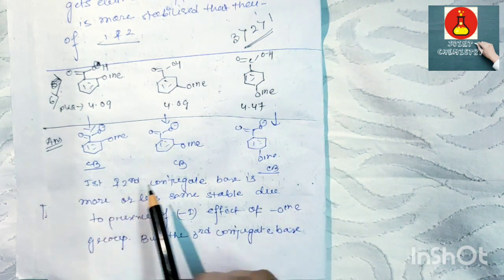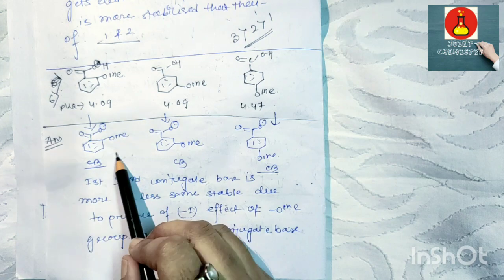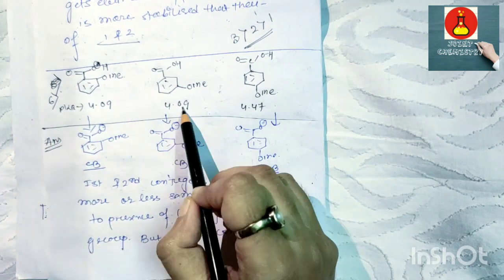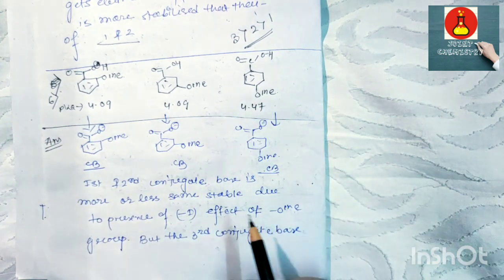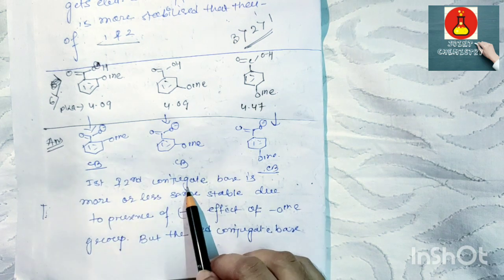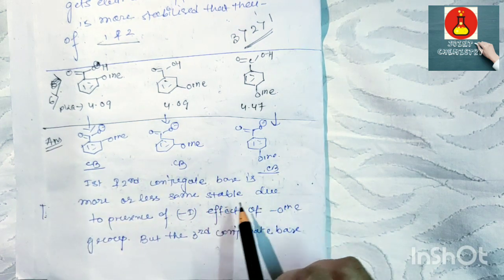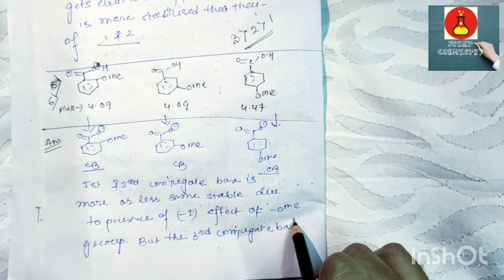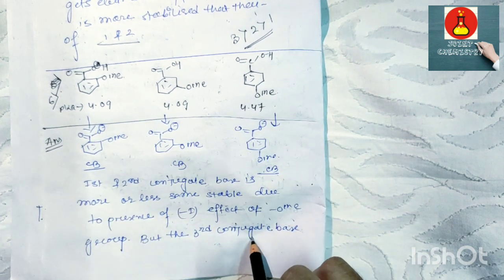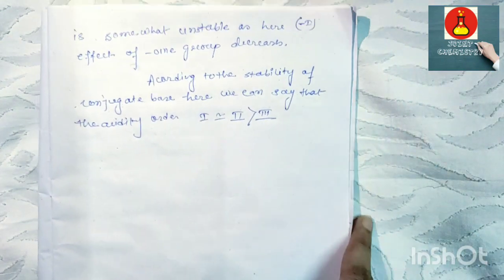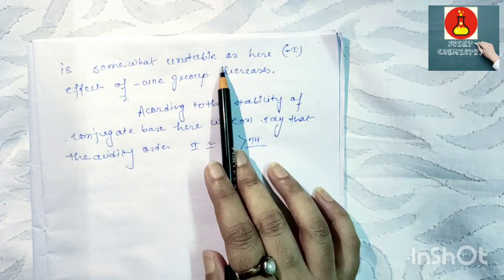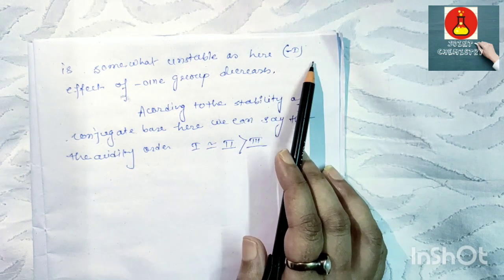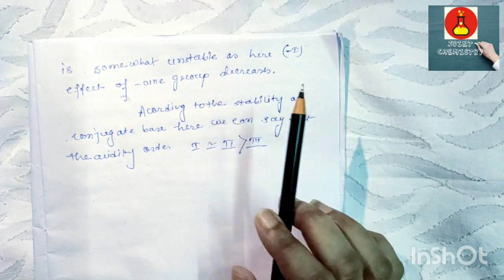The first and second conjugate bases are more or less equally stable due to the minus I effect of the OMe group, but the third conjugate base is somewhat unstable, as the minus I effect of the OMe group decreases.